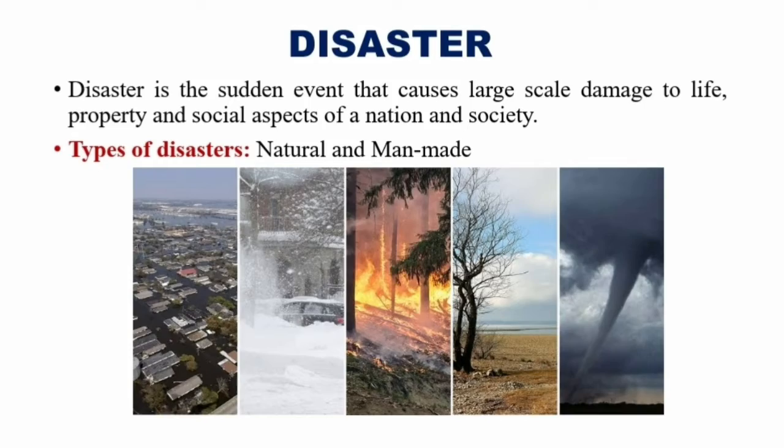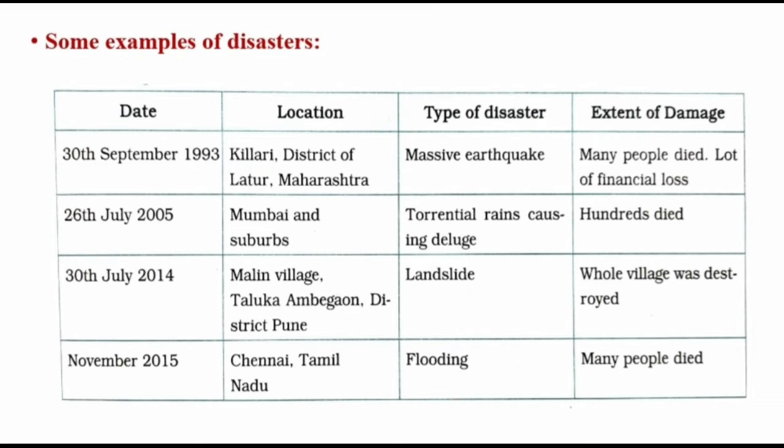Okay, now here are some examples of the disasters that occurred in the past years. On 30th September 1993, a massive earthquake occurred in Kelari village of Latur district. Due to that earthquake, a lot of people died and some people also suffered a great loss of their properties and their houses.